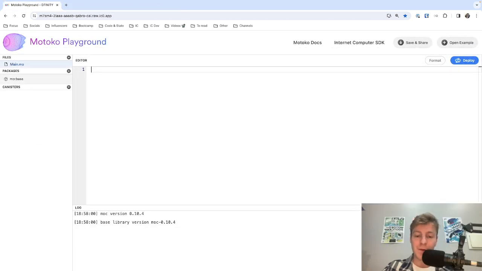Let's start with a very important rule. Any canister written in Motoko always starts with the keyword actor and brackets. The entire code that you are going to write, all the functions, all the variables, will fit inside the two brackets. Why actor? This is because a canister is abstracted as an actor in Motoko. Actor comes from the actor model.